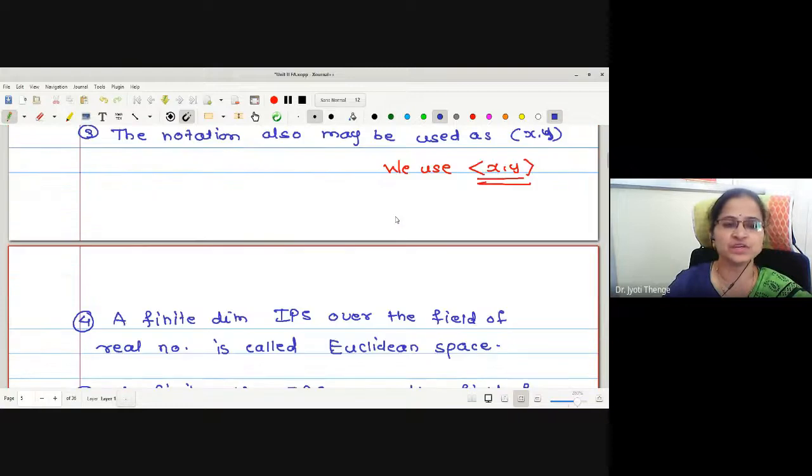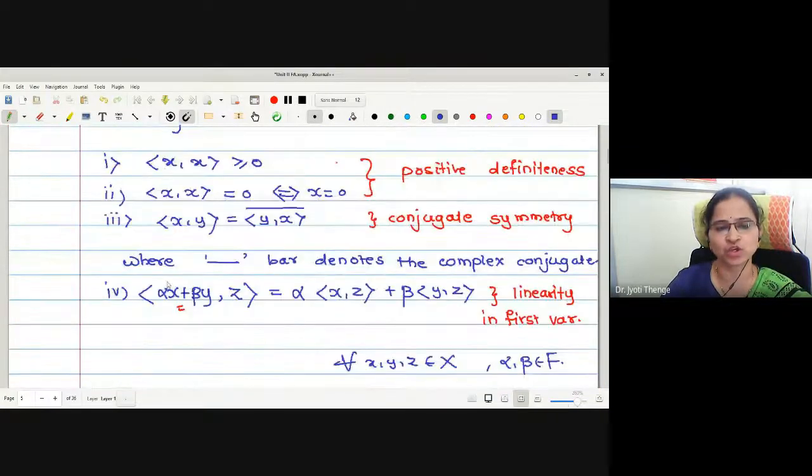In the definition, we have written the linear combination as an addition, alpha x plus beta y.